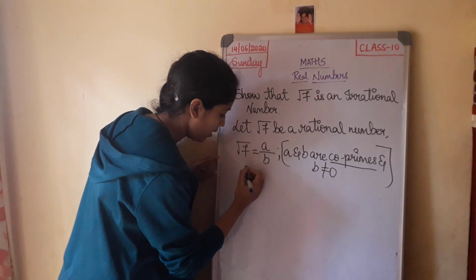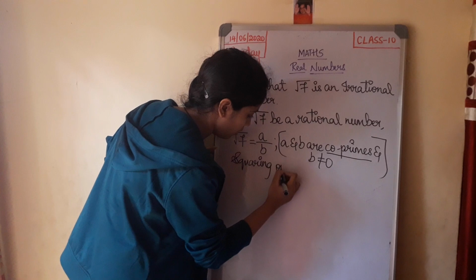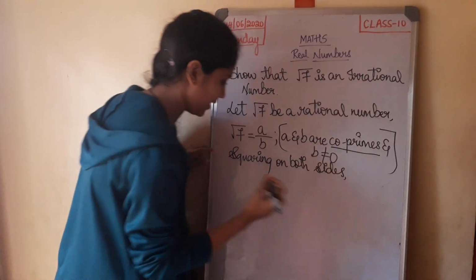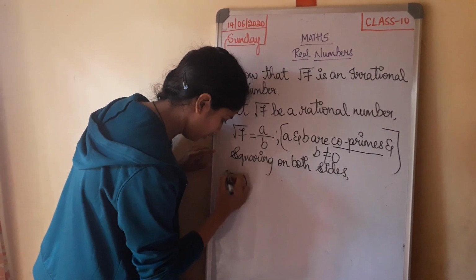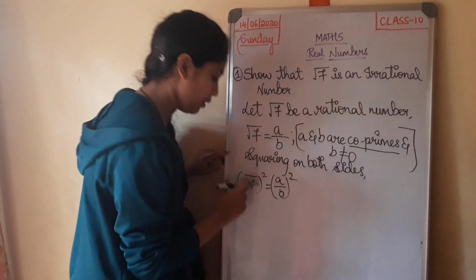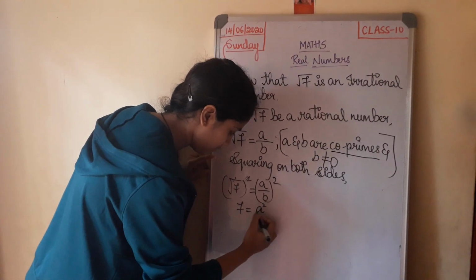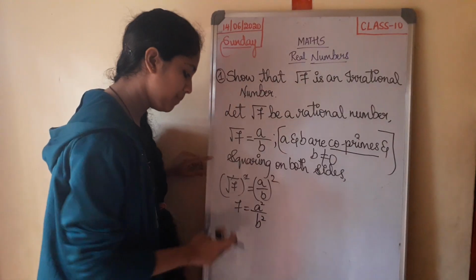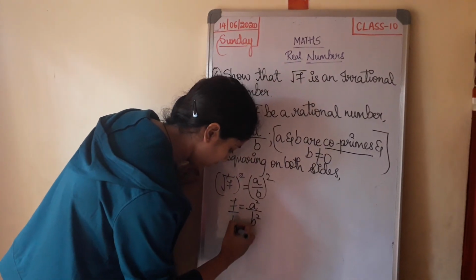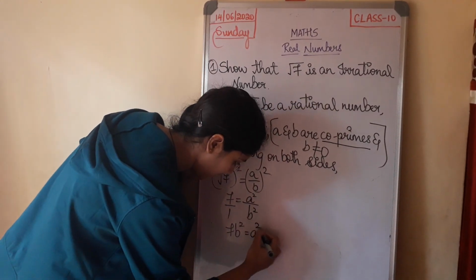Now I square on both sides. By squaring on both sides, I get root 7 the whole square equal to a by b the whole square. Now root and square get cancelled. So 7 equal to a square divided by b square. Now to simplify, just do cross multiplication. So 7b square is equal to a square.